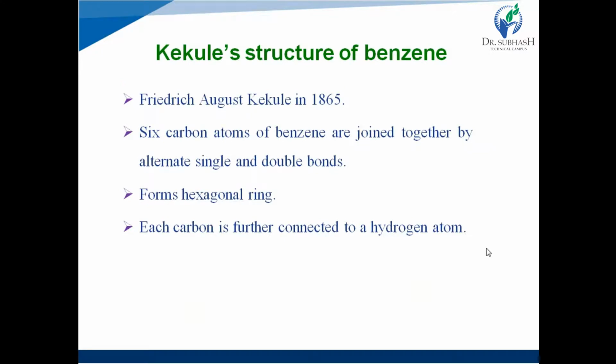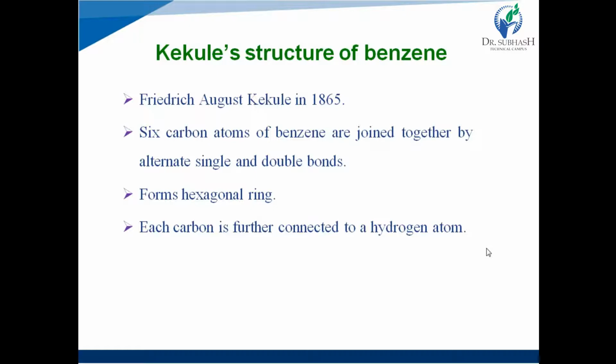Now, the Kekule structure of benzene. The scientist Friedrich August Kekule discovered this structure in 1865. The Kekule structure states that the 6 carbon atoms of benzene are joined together by alternate single and double bonds.